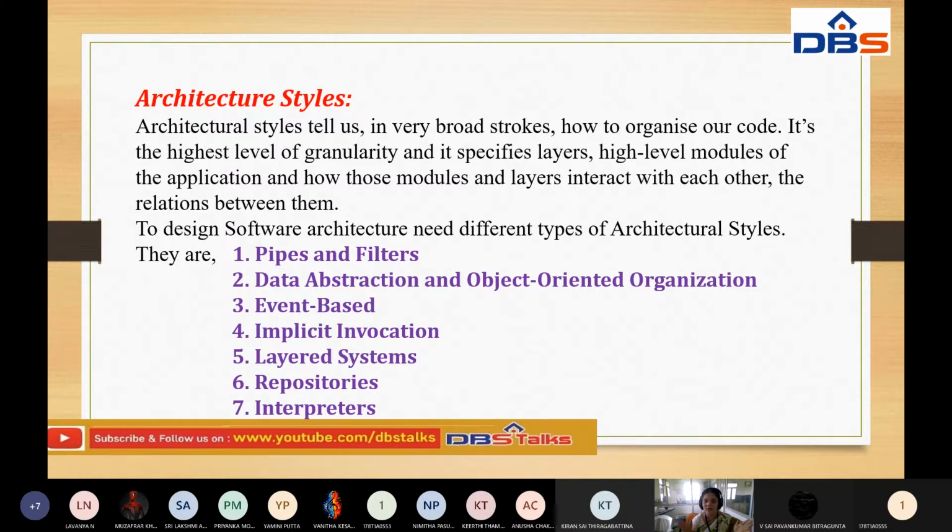The highest level of granularity means importance is given to it. This is the software architecture, definitely the highest level of granularity. It gives importance to, and specifies, layers. Layers here are nothing but modules, and each module has its own purpose. It mainly focuses on different types of layers according to the architecture.